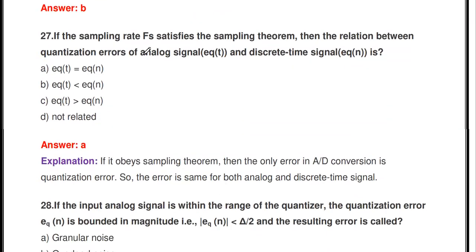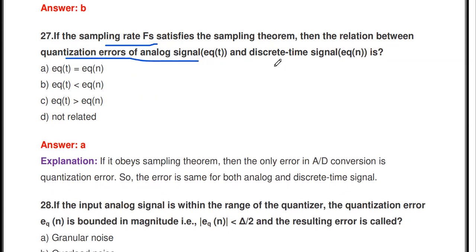Then, if the sampling rate Fs satisfies the sampling theorem, what is the relation between the quantization error of the analog signal and of the discrete-time signal? If the sampling rate Fs is chosen greater than or equal to 2 FM, what is the relation between EQ of t and EQ of n?